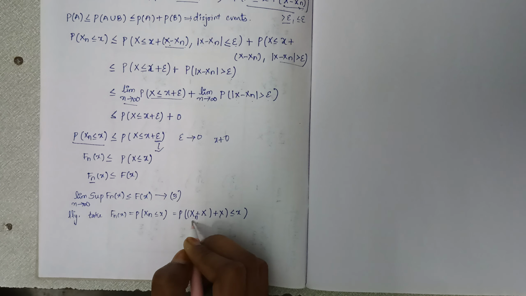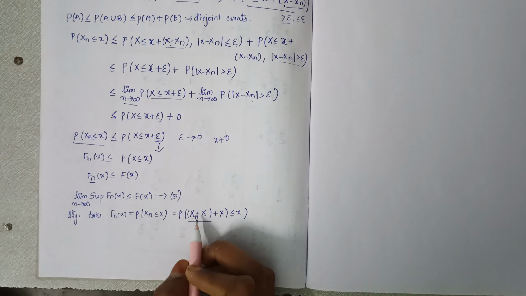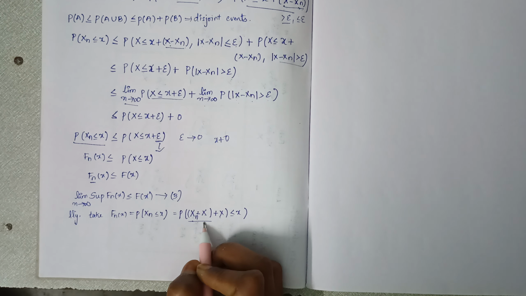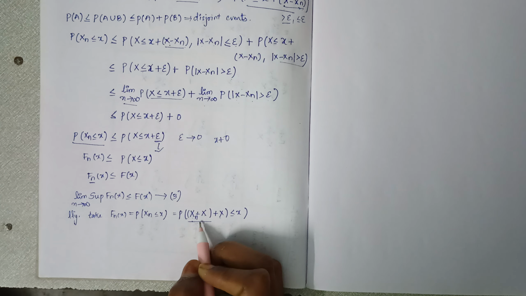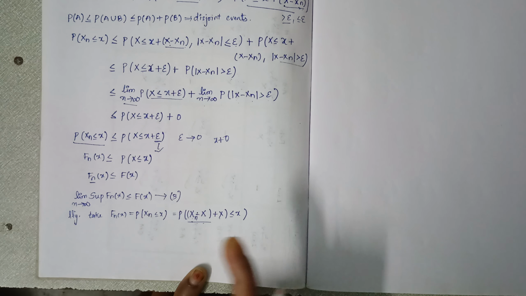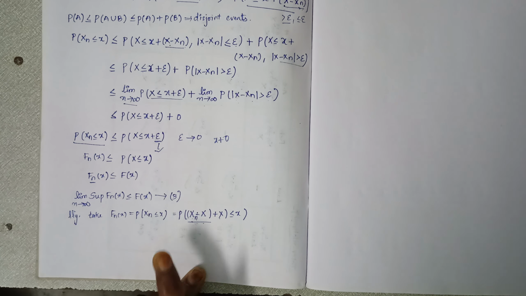And now consider the difference between the sequence of random variables and the random variable, which can be greater than epsilon or less than or equals to epsilon, right?